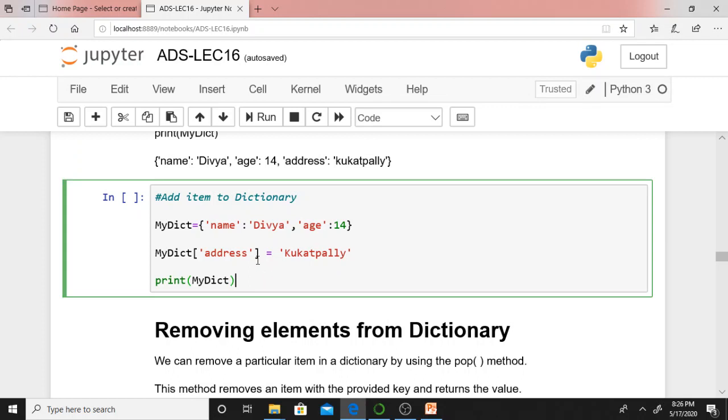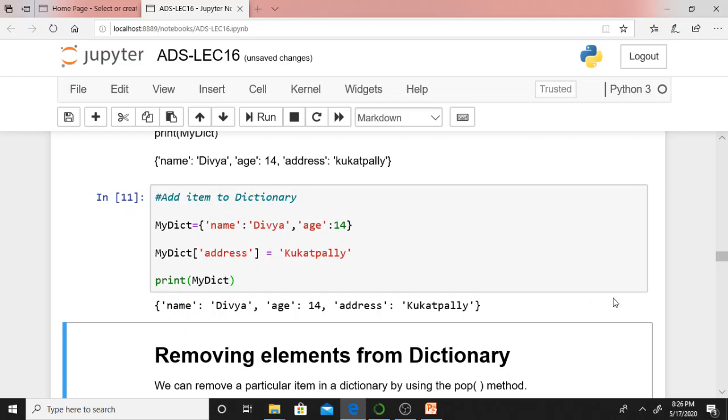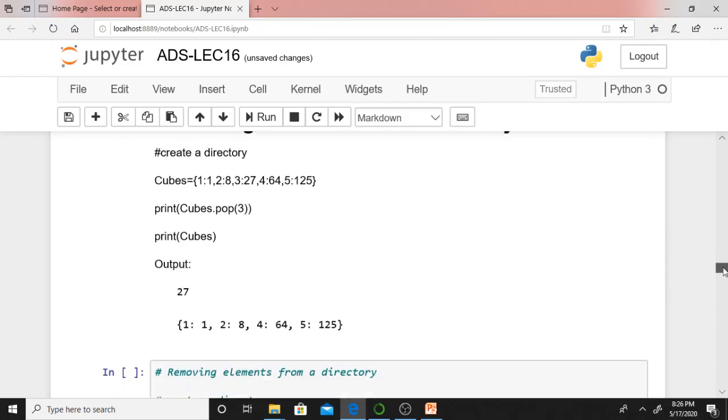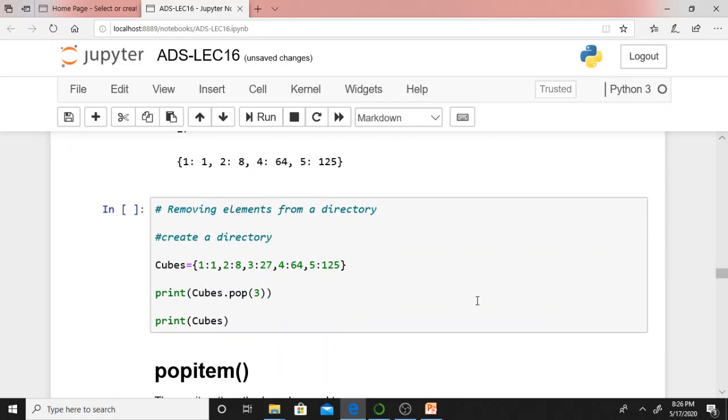Print my dict. It is simple. Address Kukatpalli means I'm adding one more key value pair to this dictionary, with the key address whose value is Kukatpalli. If you display it, one more key value pair will be added to my dict, isn't it? Even if you want, you can remove.